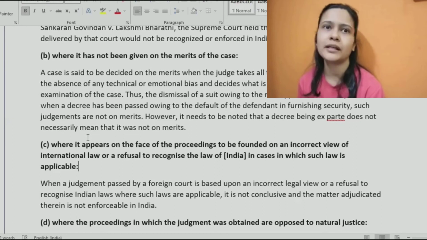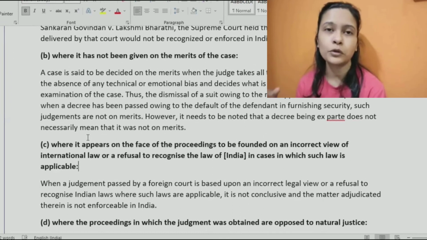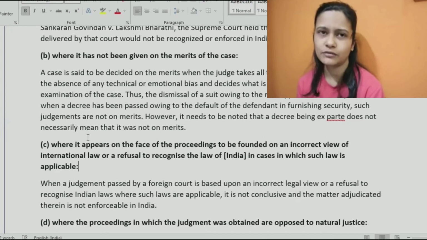Mostly it may be in cases of private relations between people. Maybe the parties moved to a foreign country and it is happening there. Nowadays, divorce and such matters are happening too much. Parties would get married in India under Hindu, Muslim or other Indian personal laws, move to a foreign country, and things are not working out there. They would get a judgment from there, and they would want to dissolve the marriage. Those situations are also very common.